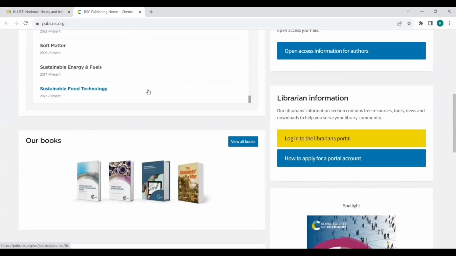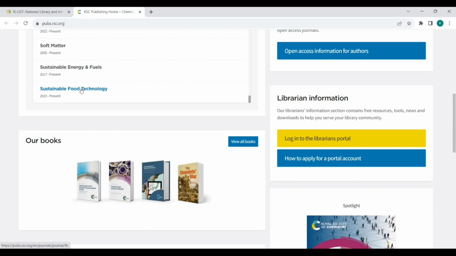Please have a note. The same set of interface will not be given by all the publishers. They will be having their own appearance of their web page. So you have to know how to access. For example,